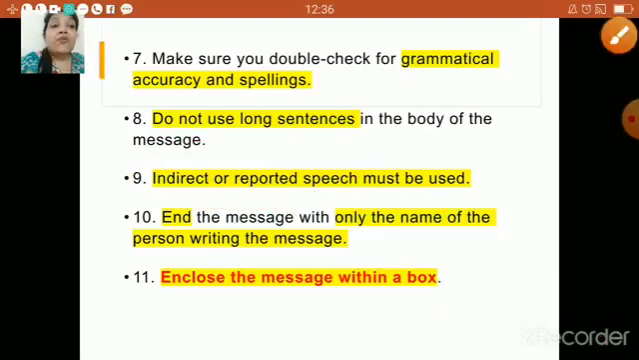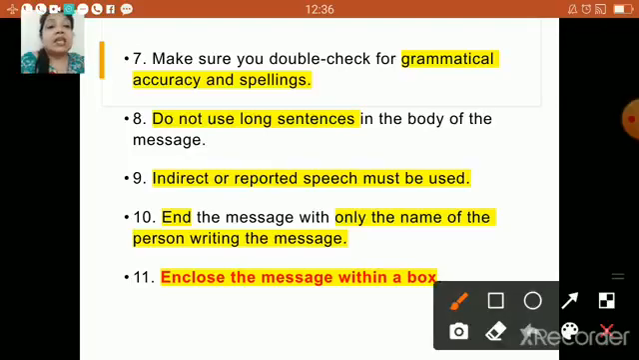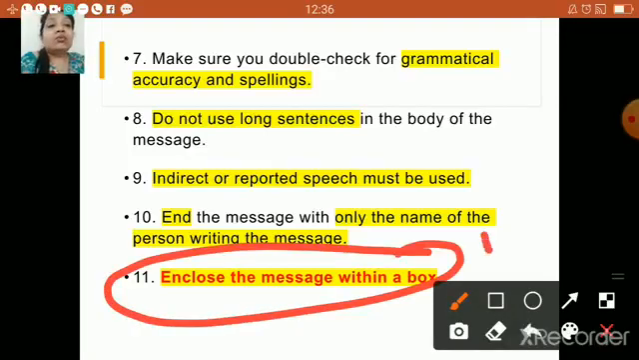Next, children, very important, enclose the message within a box. Yes. Now, this is one of the important points, that you have to convey your message, which is enclosed within a box.